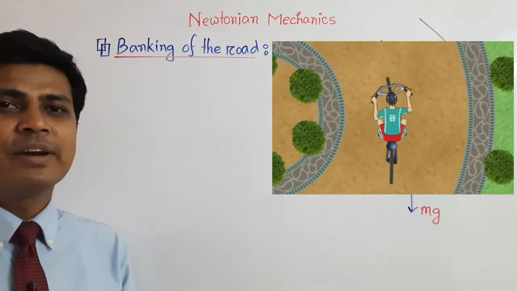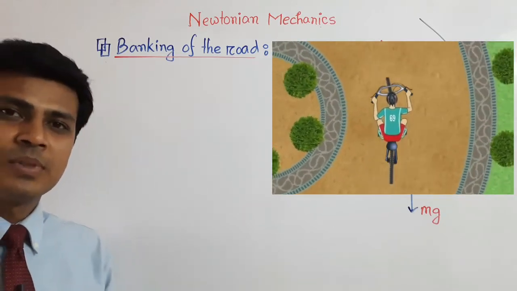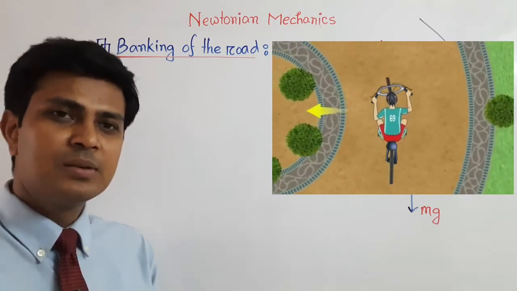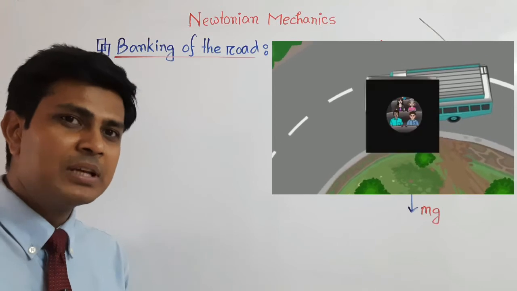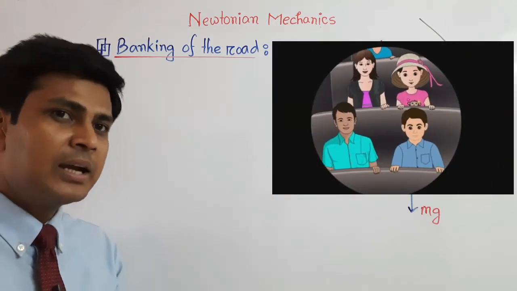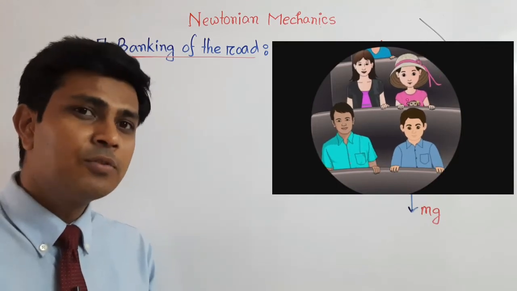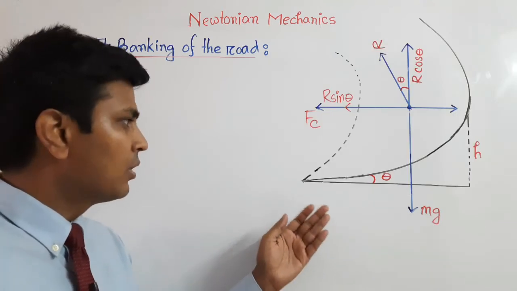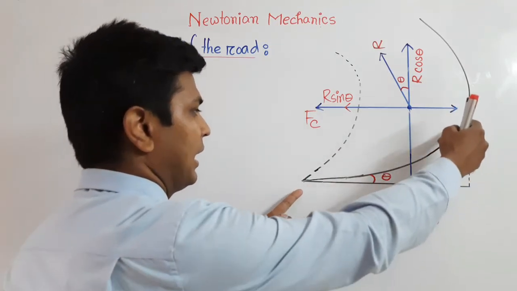Now I will explain a very important topic of my today's discussion, banking of the road. When a person moves over a turn, at that time the person will lean a little bit. This is the angle at which he leans towards the center of the turn, and that angle is called the angle of banking. And in order to move a four-wheel vehicle through the turn, the road is made in such a way that the outside of the road is higher than the inside of the road.